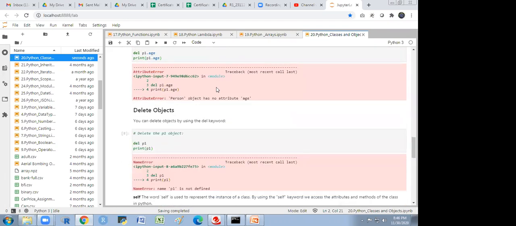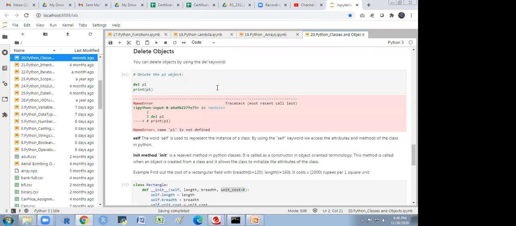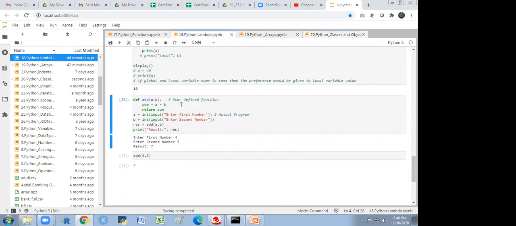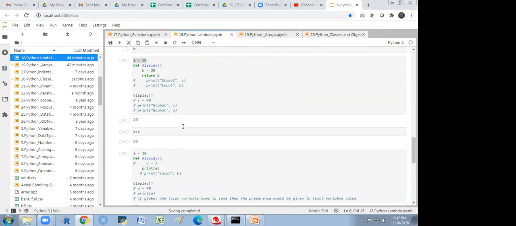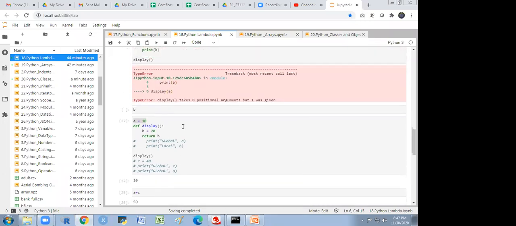Sir, I had another doubt with respect to my doubler, one of the examples you have taken. That was in the lambda function, na? Yeah. So I did not get the point. We did not mention any argument for my doubler, but still in the code you have taken it as an argument. I did not get that point.